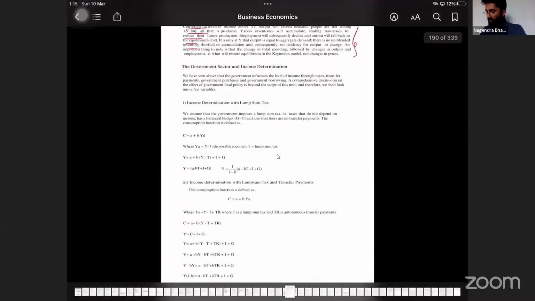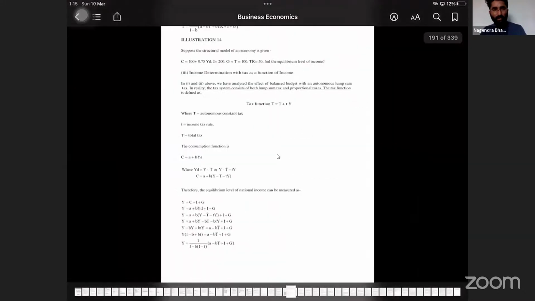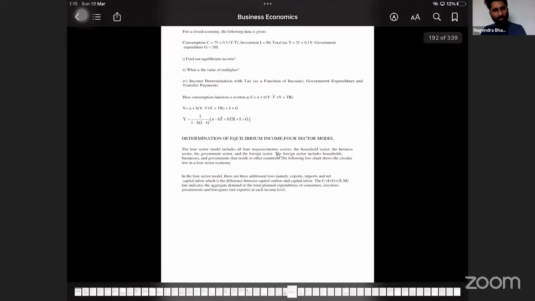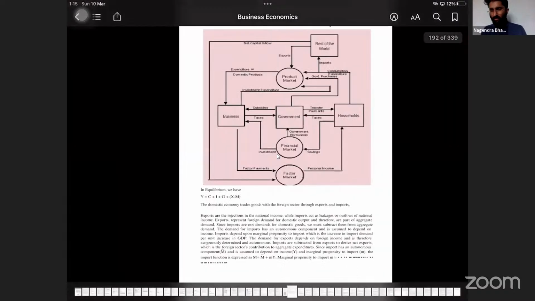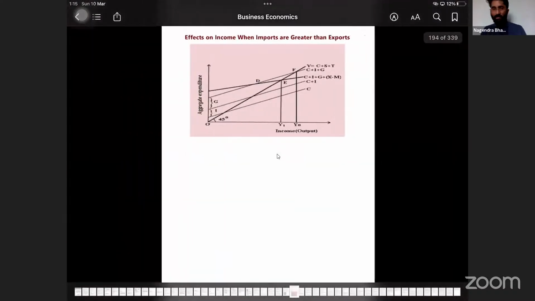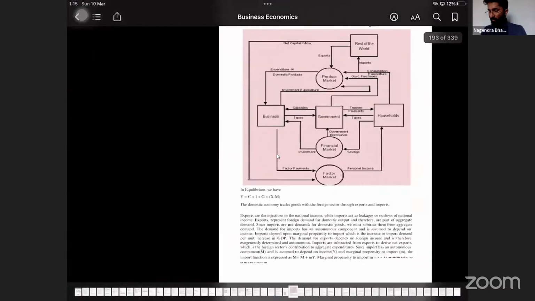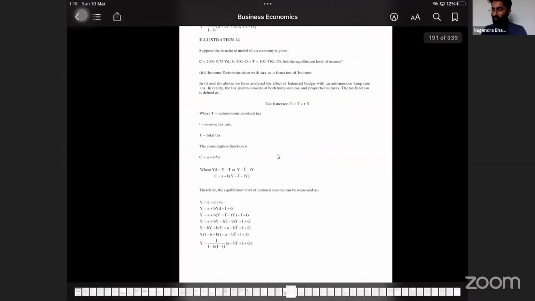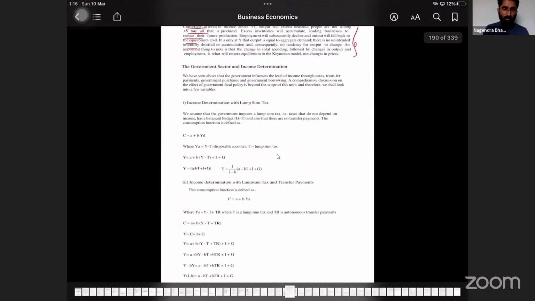Lastly, there are some points here. Very easy one. It looks like difficult, don't worry. This is not difficult. This is actually easy one. And lastly, we have to discuss about 4-sector model. Done with this. Somewhere 4 to 5 pages are there. So once we finish 5 pages, we are done with this chapter, chapter number 6. So today we are going to finish chapter number 6. And in the evening class, we are going to start with the new chapter, that is, we will start with international trade. First, we will do international trade. Later, we will go to 7th and 8th chapter. I'll tell you why.